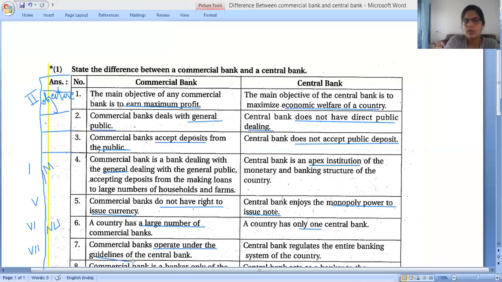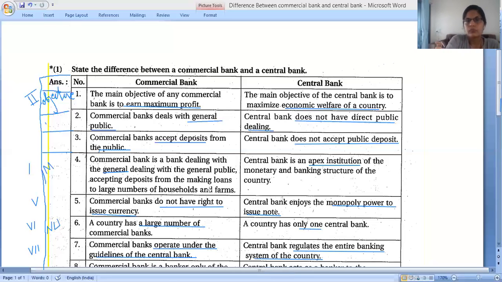And second side is the central bank regulates the entire banking system of the country. Why will the central bank regulate the entire banking system? Entire banking system, that means monetary policy and all this. Because commercial banks have the responsibility of all the monetary work going on in a country, the central bank regulates the entire banking system of the country because it has this authority.